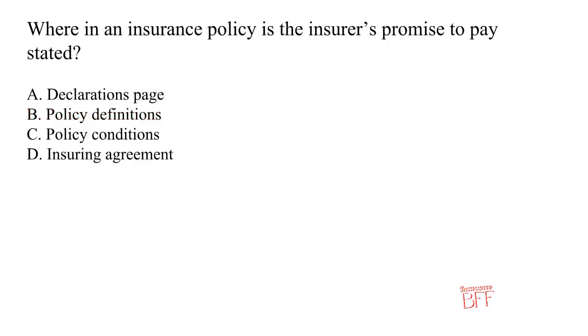Question: where in an insurance policy is the insurer's promise to pay stated? Here are the answer choices. Choice A is declarations page. Choice B is policy definitions. Choice C is policy conditions. Choice D is insuring agreement. The correct answer is insuring agreement. The insuring agreement contains the insurer's promise to pay for covered losses.